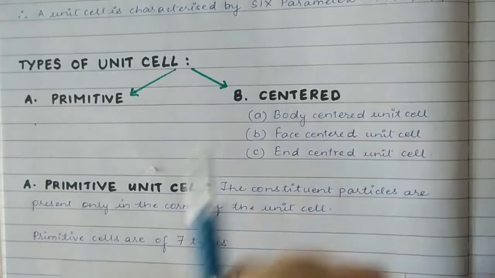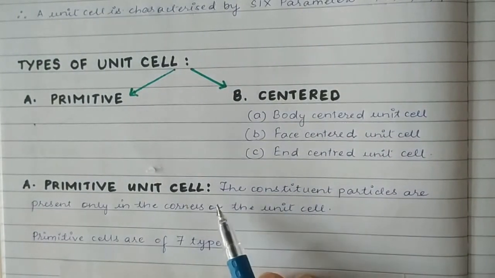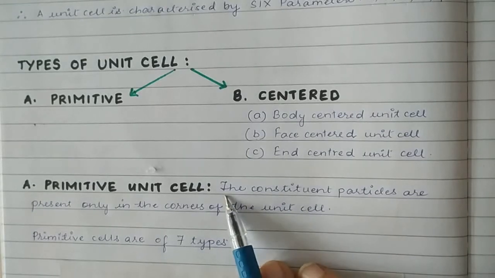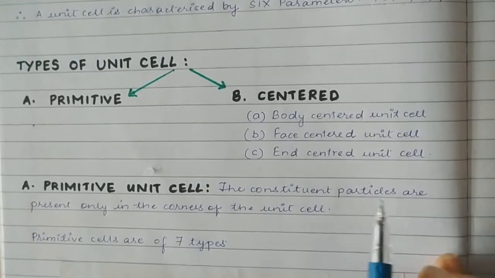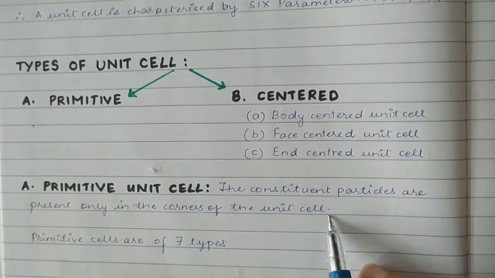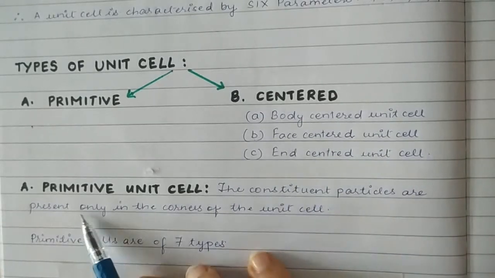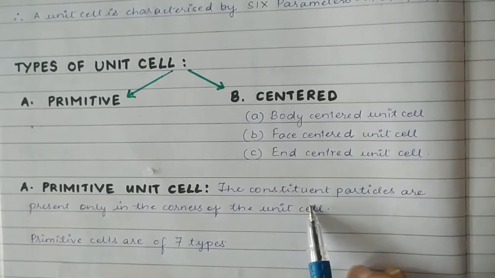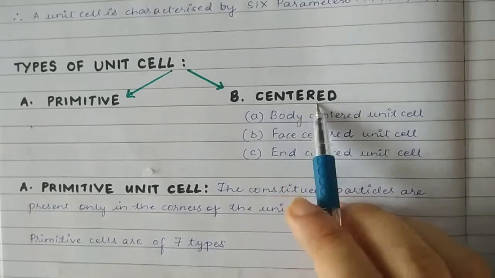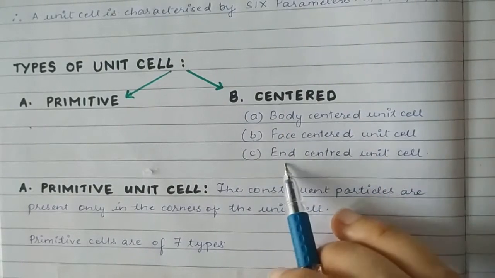Now what is a primitive unit cell? A primitive unit cell is the one in which the constituent particles are present only in the corners of the unit cell. And centered has 3 types: body centered, face centered and end centered.